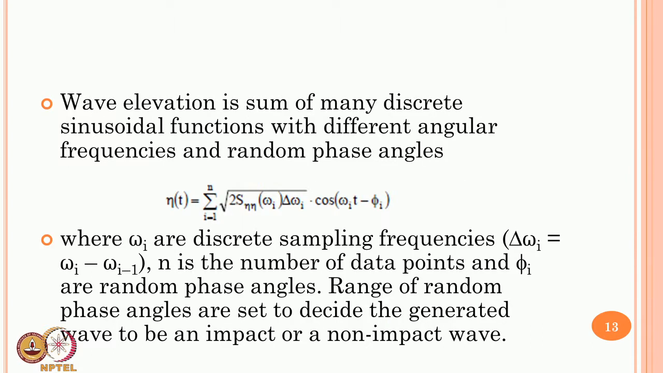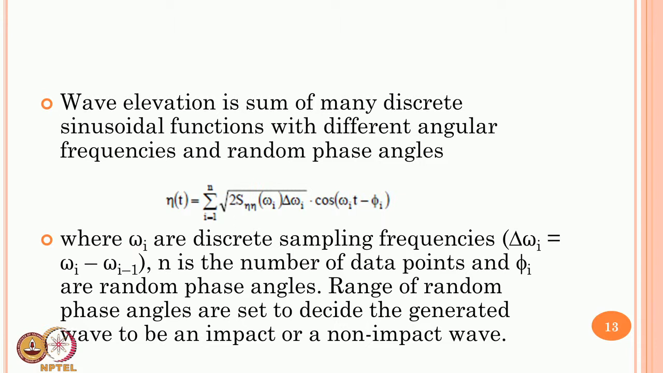Now, the wave elevation is generated from the spectrum, because you can discretize the spectrum and get a wave elevation. The wave elevation η(t) will be given by this equation as seen in the slide now, but this is now a function of Δω_i and φ_i, where ω_i are discrete sampling frequencies picked up from the history, n is the number of data points in the given time history, and φ_i is a random phase angle.